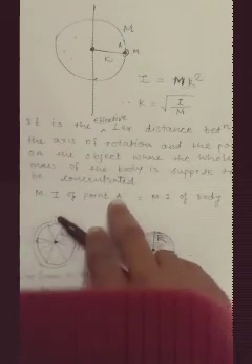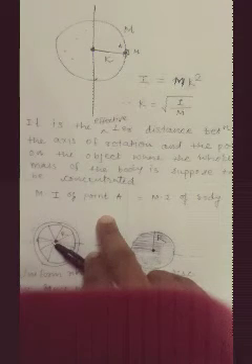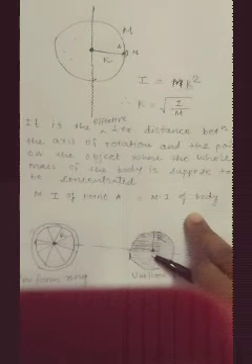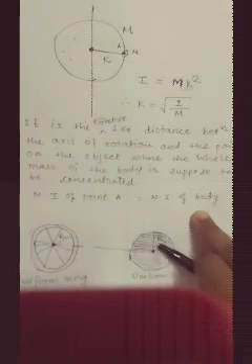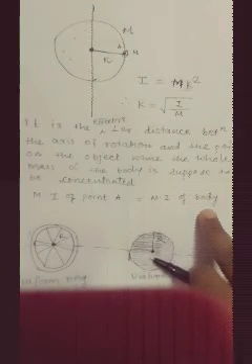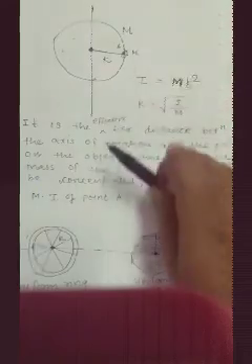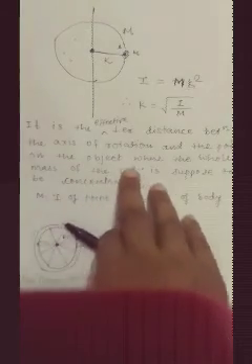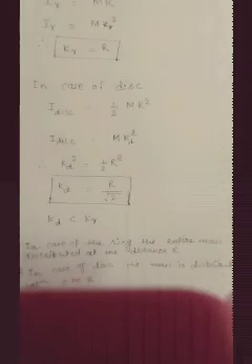So maximum mass is distributed at a distance capital R from the axis of rotation, while in case of the disk, it is distributed from the center, from 0 up to capital R. Everywhere it is distributed. So this radius of gyration K gives us the effective distance at which the mass of the body is concentrated, or distributed maximum.